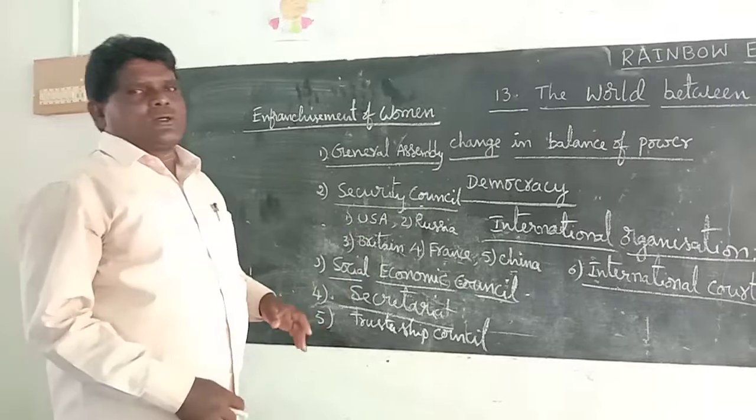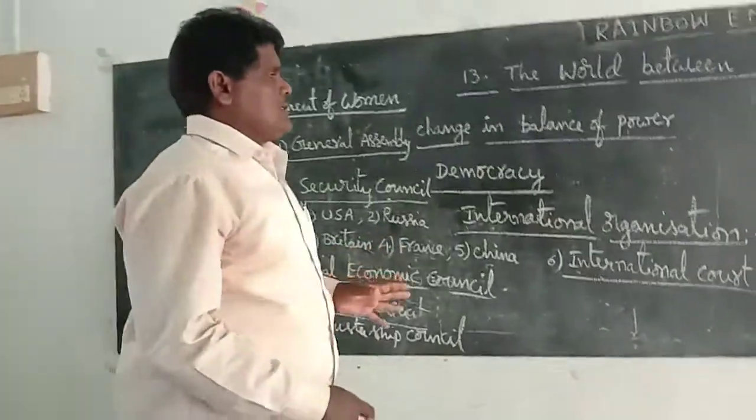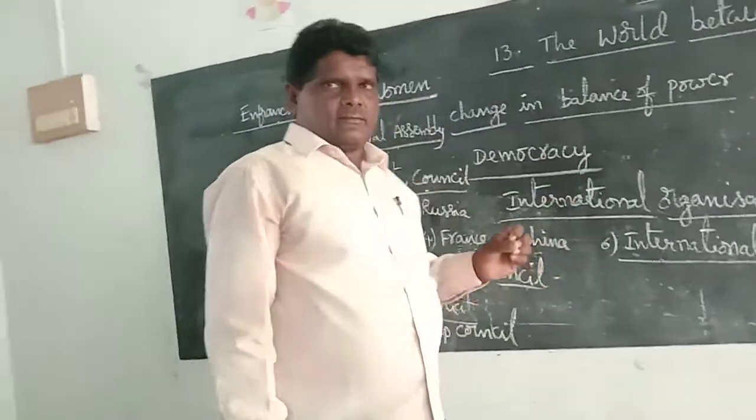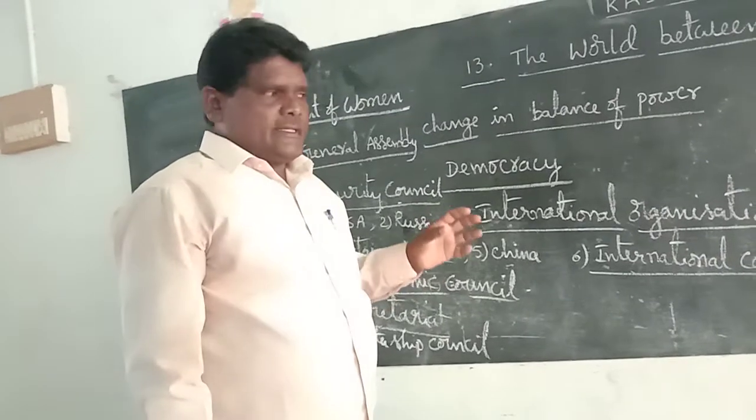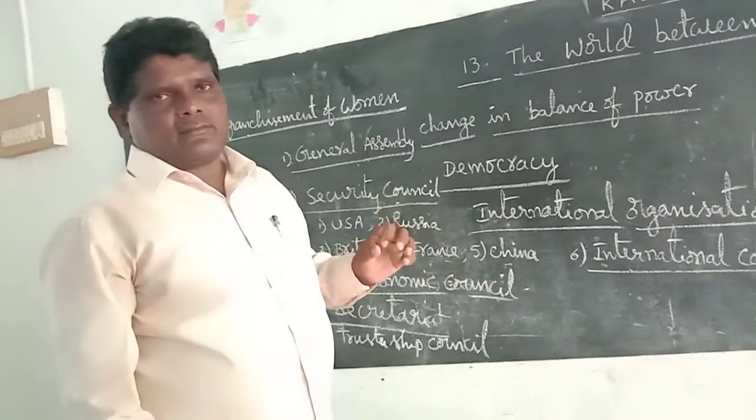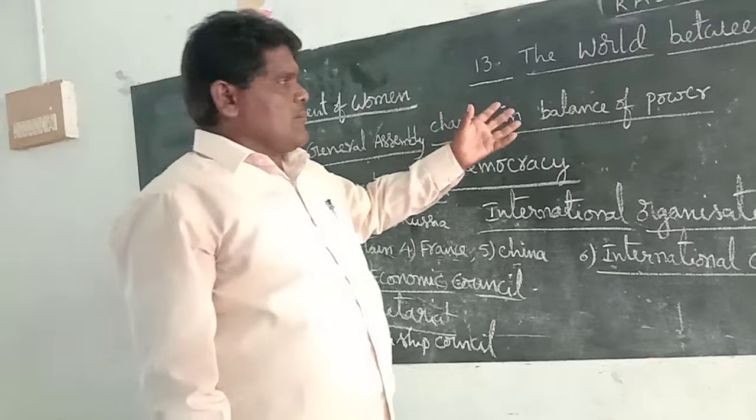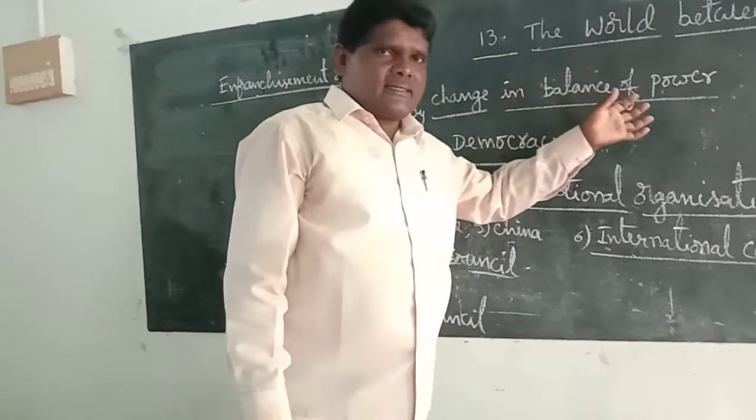Women also had a long struggle for rights equal to men's. So many movements occurred in the world.